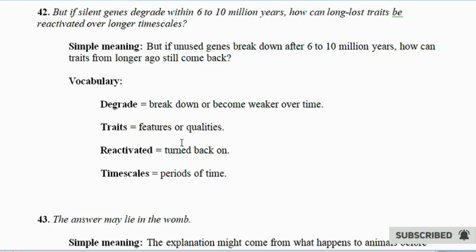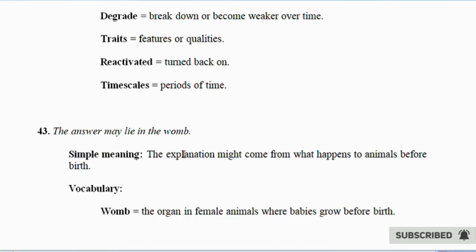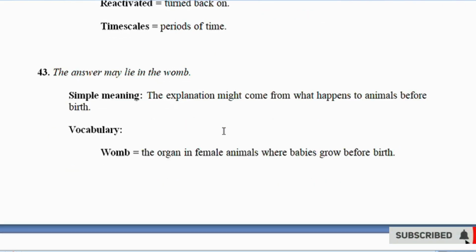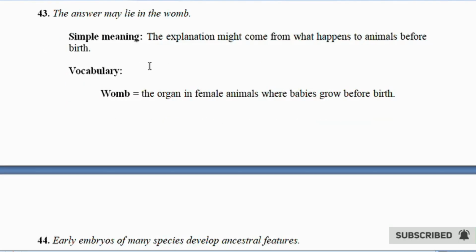43. The answer may lie in the womb. Simple meaning: the explanation might come from what happens to animals before birth. Vocabulary. Womb equals the organ in female animals where babies grow before birth. 44. Early embryos of many species develop ancestral features.